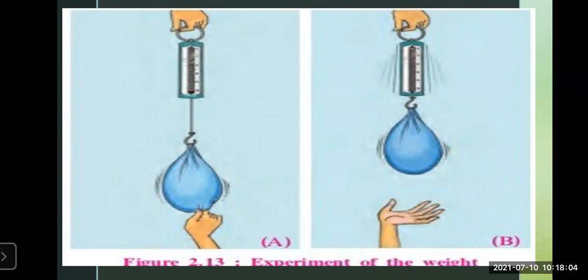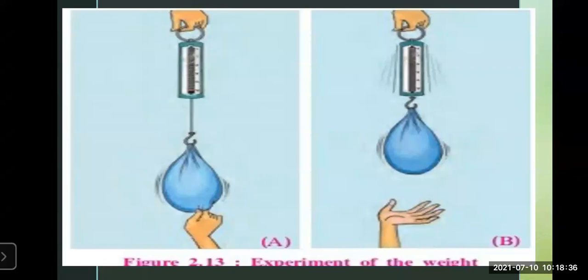Now, first, hang a heavy bag or a pouch on the hook of a spring balance, as you can see here in the 2.13 activity A. In the first part of the slide, a heavy weight or a pouch is tied to a spring balance. Then, in the second part, what is there? Pull the bag down and release it. Observe the spring and note the movement.